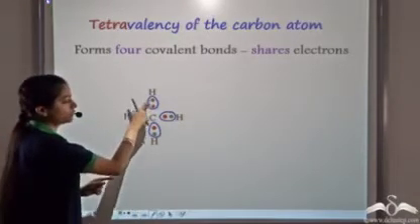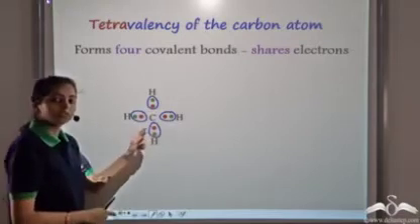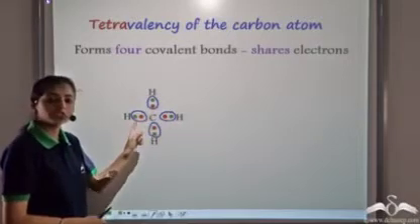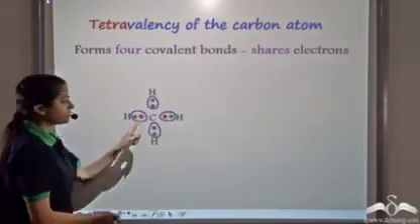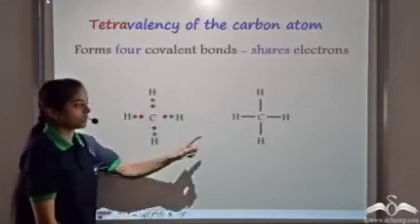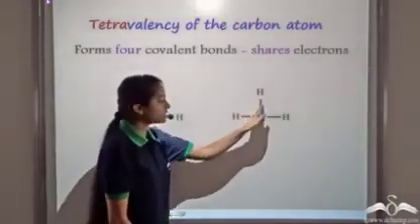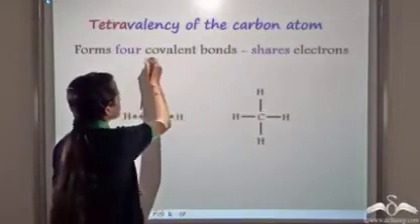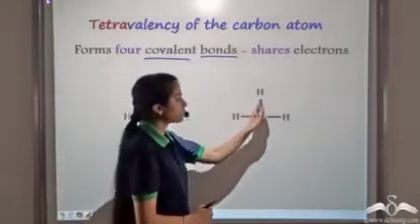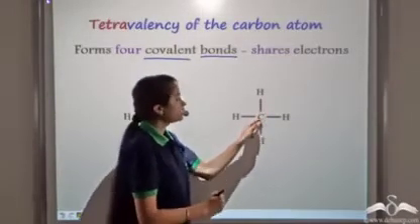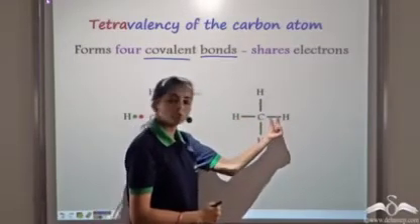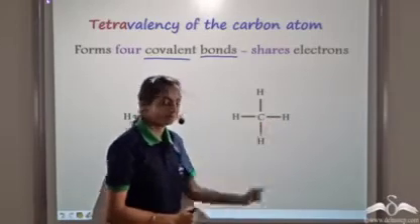So there are 1, 2, 3, 4, 5, 6, 7, 8. So carbon now has 8 electrons. It's stable as it now satisfies the octet rule, and each hydrogen has a duplet structure. This bond, that is this bond containing 2 electrons, can also be represented by a single line. So this bond, that is the covalent bond, shows the sharing of electrons, and this shows that there are 2 electrons being shared between the 2 atoms. So whenever we show a bond, this means there are 2 electrons being shared by this bond.